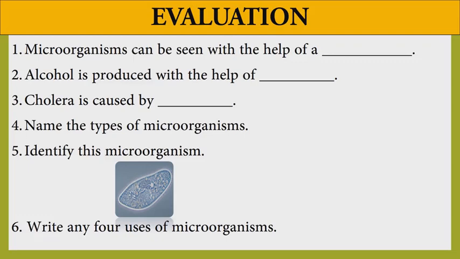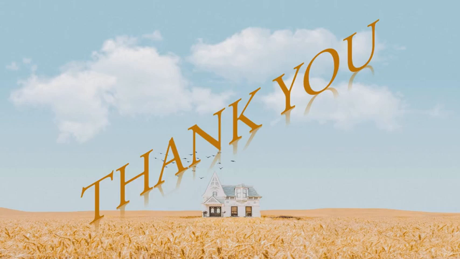Second, alcohol is produced with the help of dash. Cholera is caused by dash. Name the types of microorganisms. Here a picture is given. Identify which microorganism this is, and then write any 4 uses of microorganisms. Thank you.